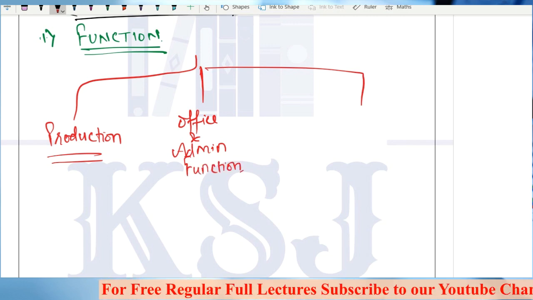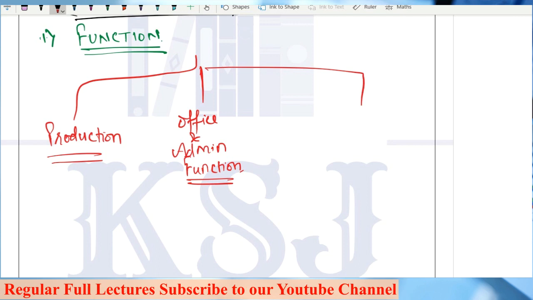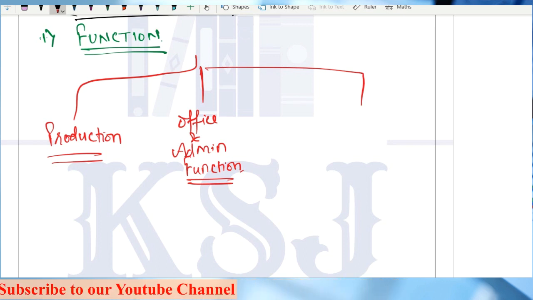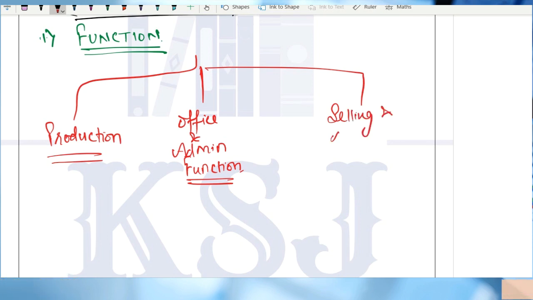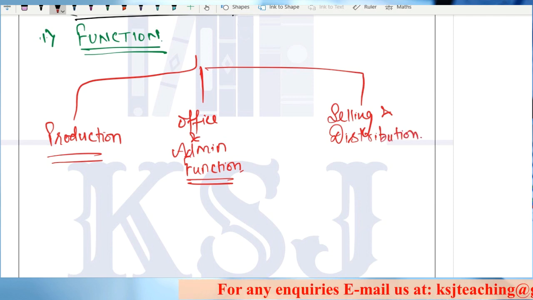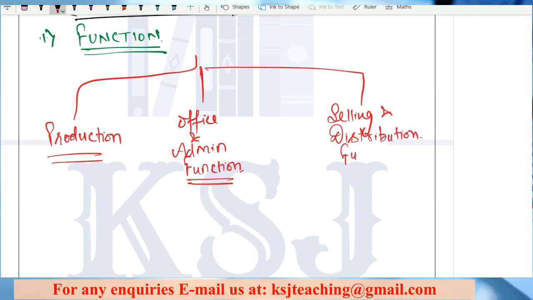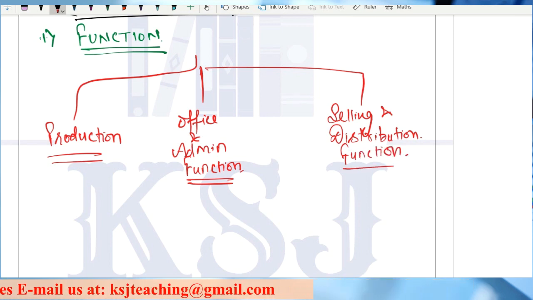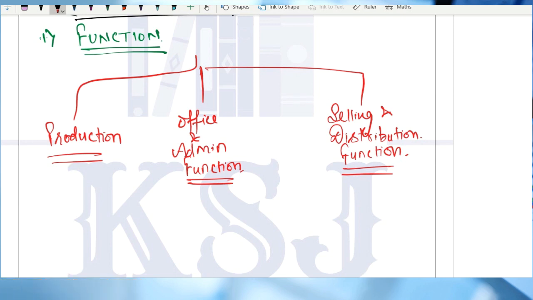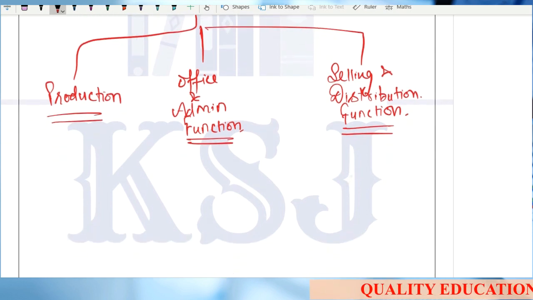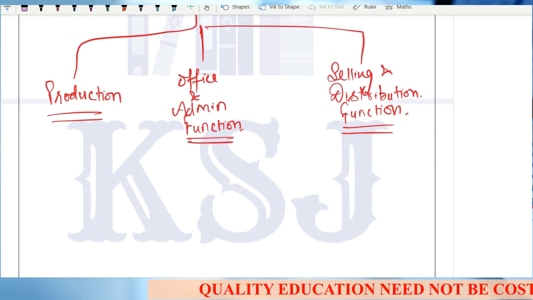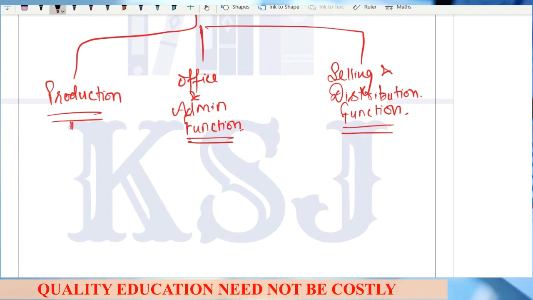What is the role of office and administration? To supervise the production function and to supervise the overall working of the office. And the third one is selling and distribution. That means once our finished product is ready, we have to sell it. Clear? So broadly, these are the three functions which are there in any factory. Okay. So what are the overheads related to it?